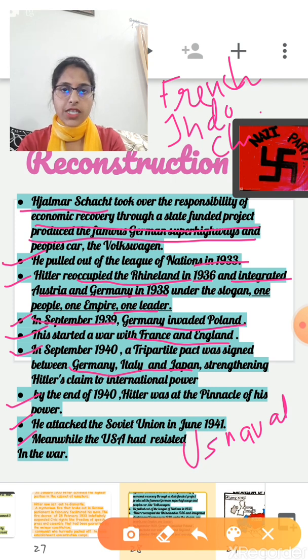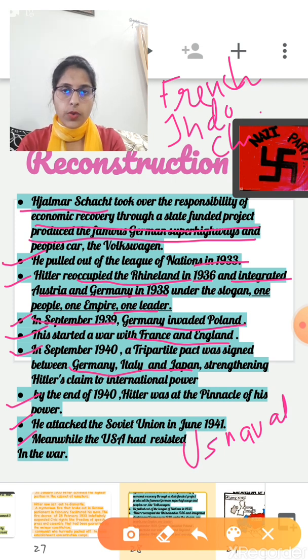Basically all these were the factors which forced the USA to enter the Second World War. First, Japan extended its power, so they attacked French Indochina, and then the US naval bases.